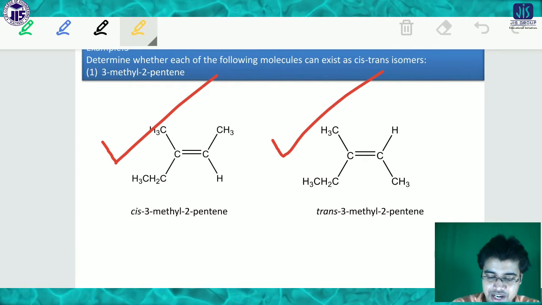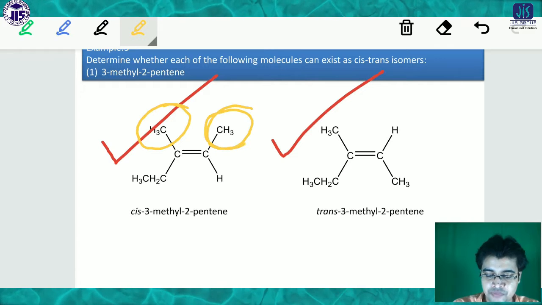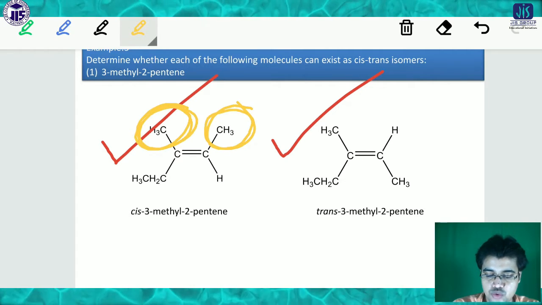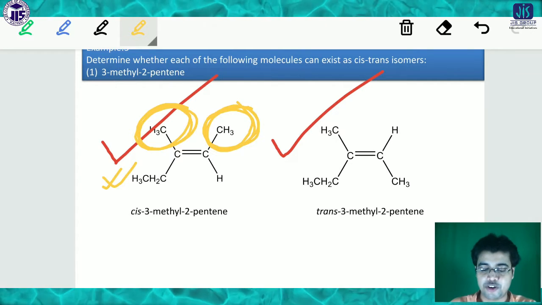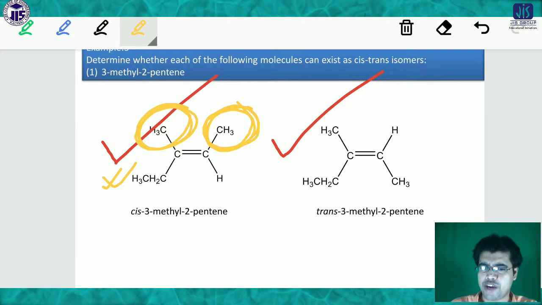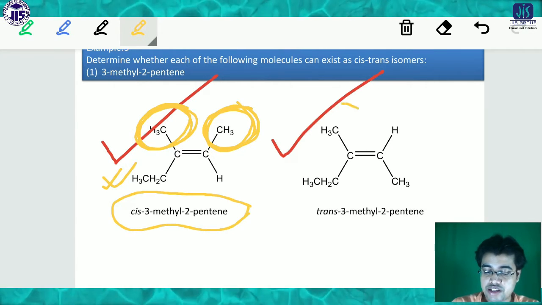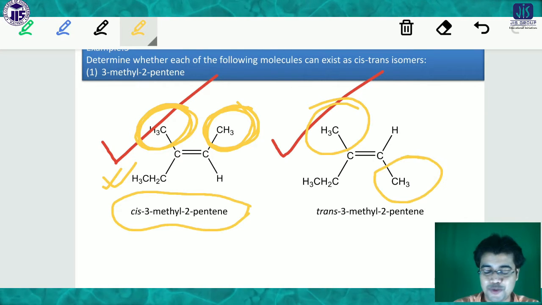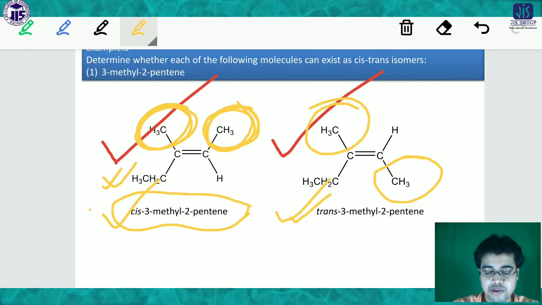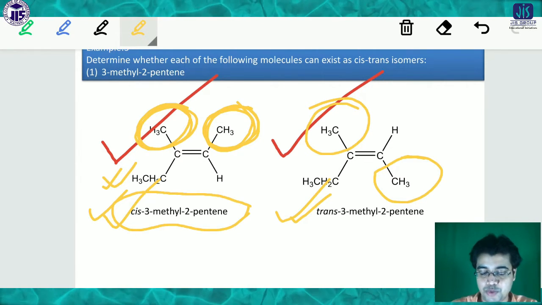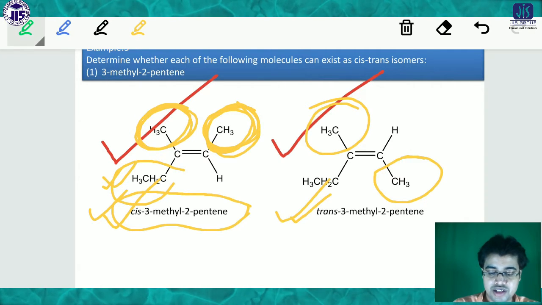Look here, this is cis. Why is it cis? Because there are two similar CH3 groups present on the two carbons of the pi bond. Two similar groups are present, so we will not consider the higher priority. That's why it is categorized as cis. In the other case, the two similar groups are in opposite directions, that's why it is categorized as trans. This is very important, you have to keep it in mind. Don't just say this is the higher priority on this carbon and that is the higher priority on the other.